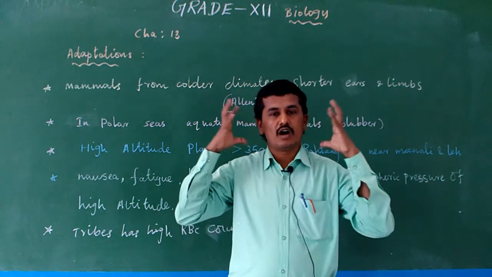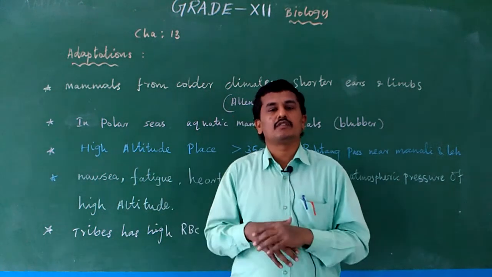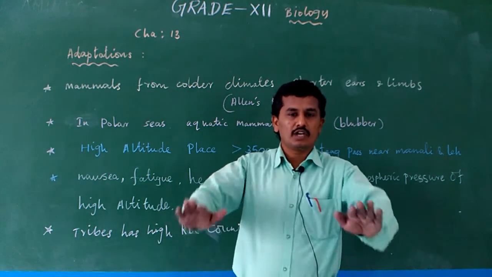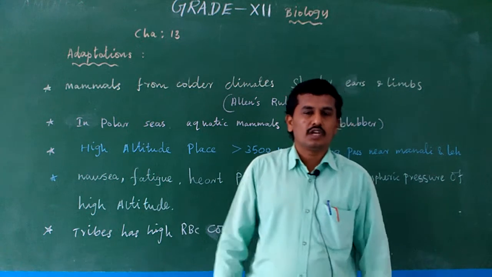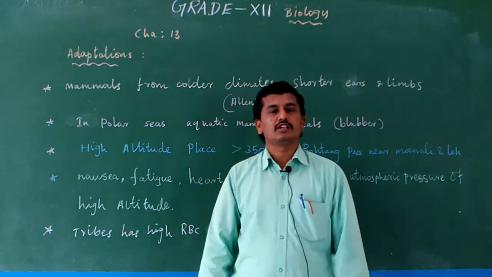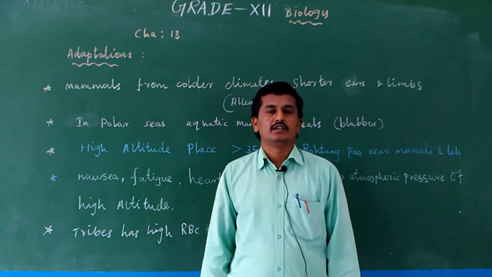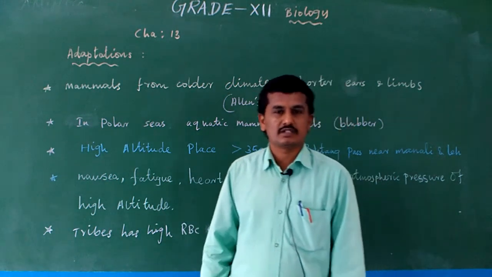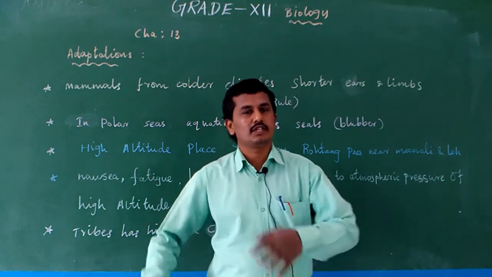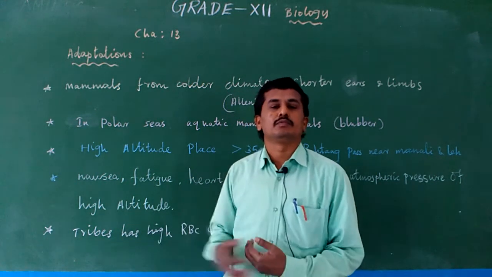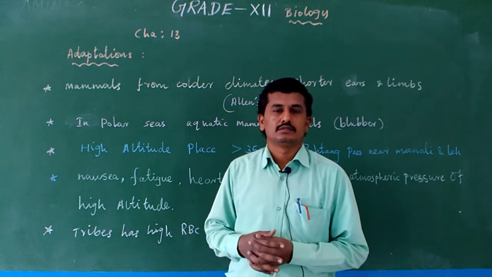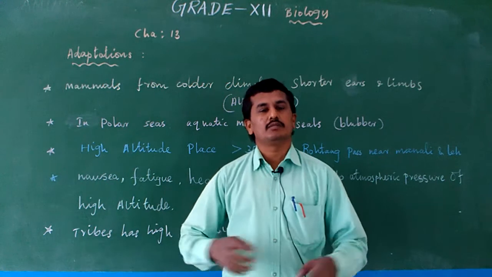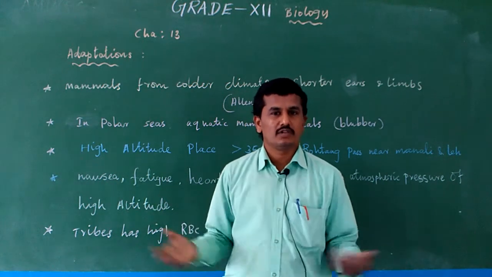So, a longer ear lobe releases more heat, and limbs means nothing but hands and legs. Fore limbs means hands, and hind limbs means legs. So four limbs are present. Normally we are tetrapods, which means we use four limbs to move from place to place. Limbs are also smaller, because limbs also release a large amount of heat to the surroundings.